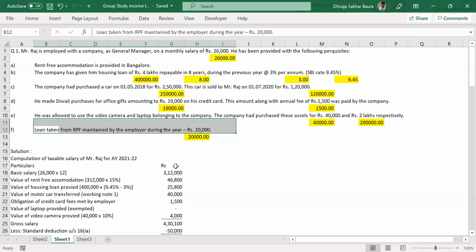In which head does it come? Capital gains. Okay, capital gains. So we are not discussing that here. Let's forget about that example. I'm focusing on dividend only. So now that I have given you clarity that because the dividend is from the private company, it is taxable in the hands of the shareholder. Now tell me, in a question from income from salary, will you include it or not?